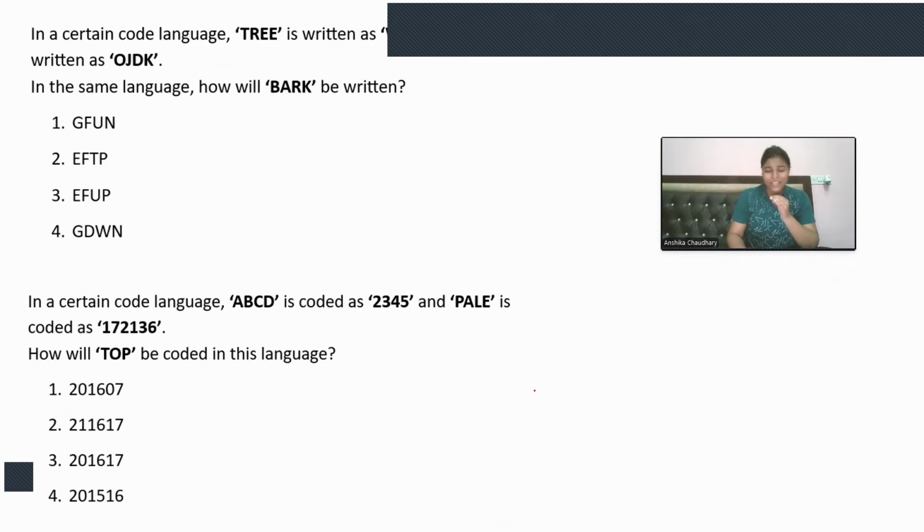And see, in every slot in the Infosys exam and LGI Mindtree and some other companies that ask logical reasoning, I guarantee you that at least two and at most 4 or 5 questions will be from this single topic. At least two questions will be from coding decoding. Okay. Now, in a certain code language, tree is written as this, leaf is written as this. So, in the same language, how will var be written? Okay. So, let's try to find out the pattern.